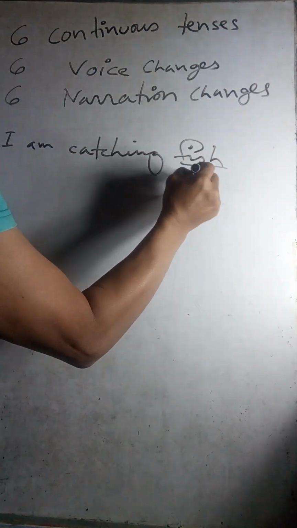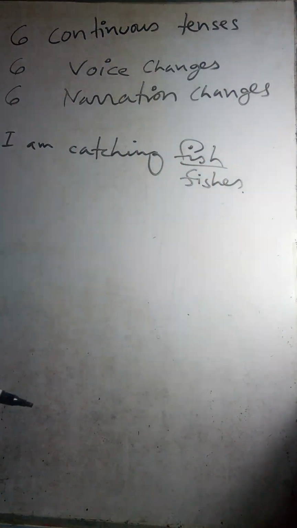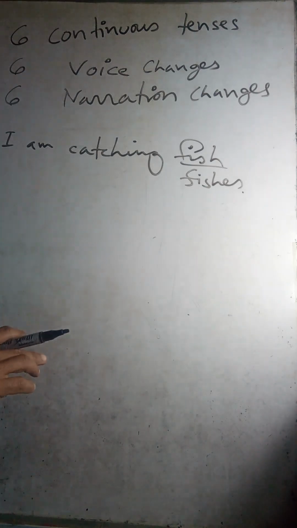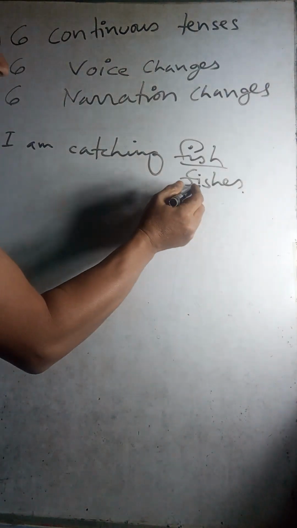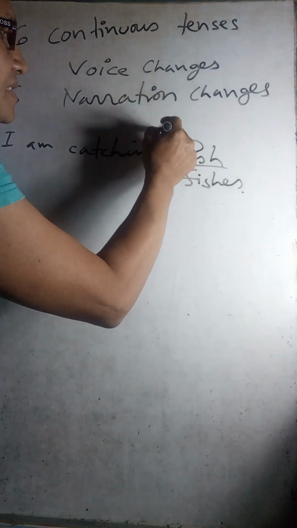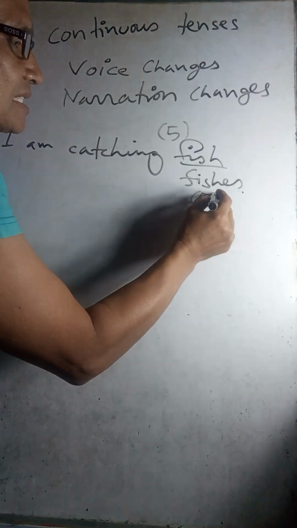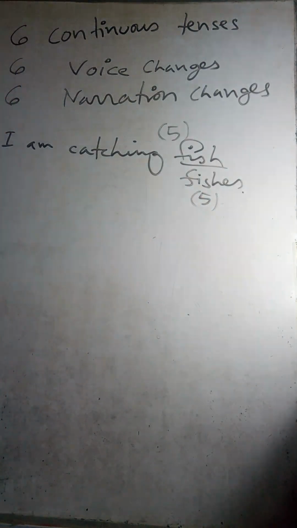Fish or fishes? Fish means one kind of fish, and fishes means different kinds. So maybe 5 fish, the similar fish, and 5 fishes means different fishes. So if it is fish, then this is the present continuous tense.